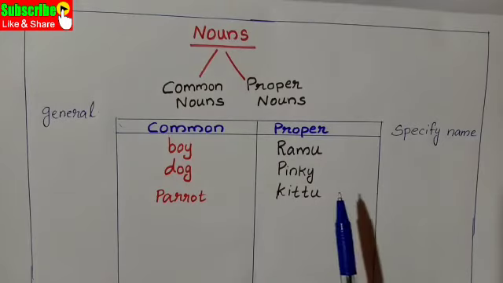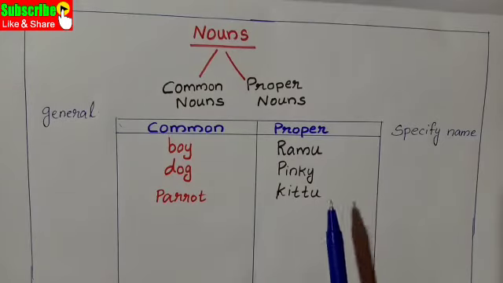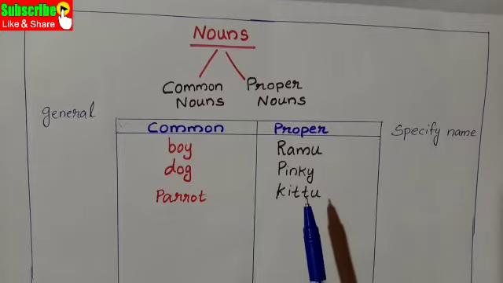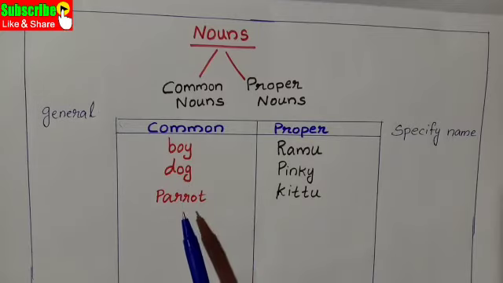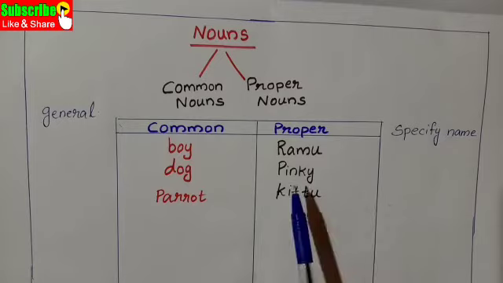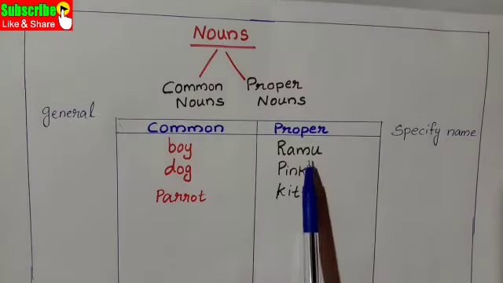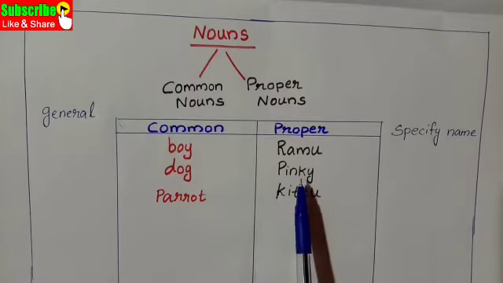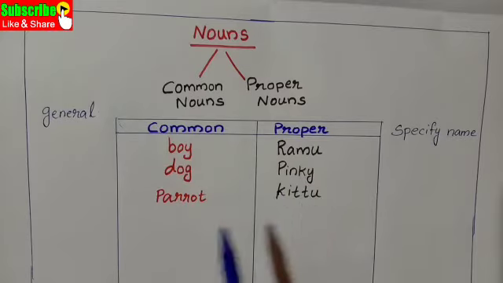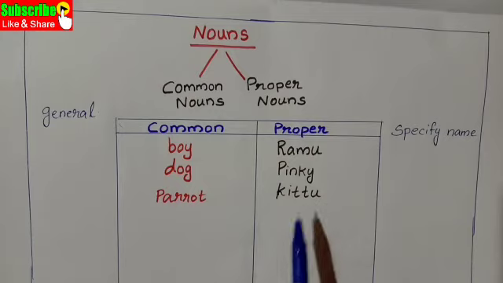But in the case of proper nouns, we give a specified name. Here we gave the name for boy, Ramu. Dog, Pinky. Parrot, Kittu.